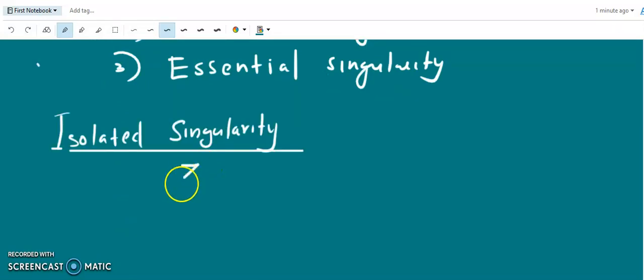A point z0 is an isolated singular point of the function f of z if f of z is not analytic at z equal to z0 but analytic at the neighboring points. So the function is not analytic at this particular point z0, but it is analytic at the points around z0.